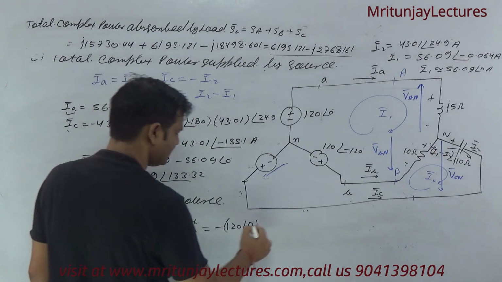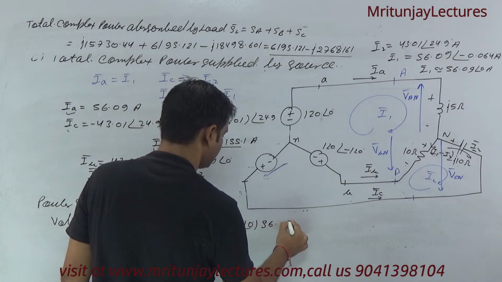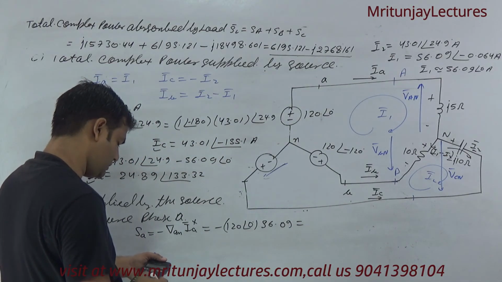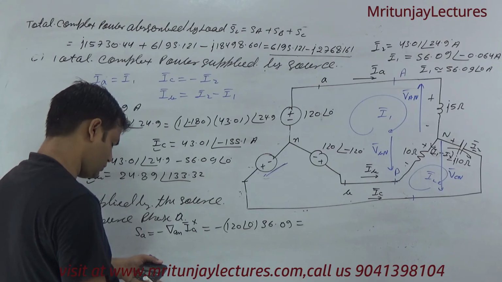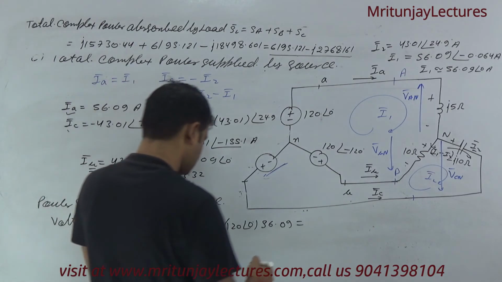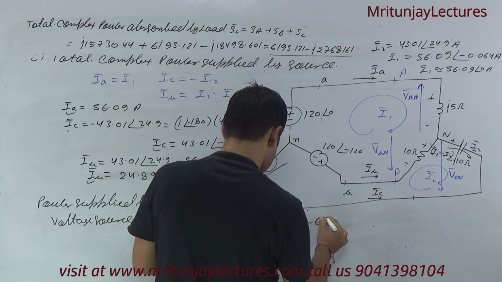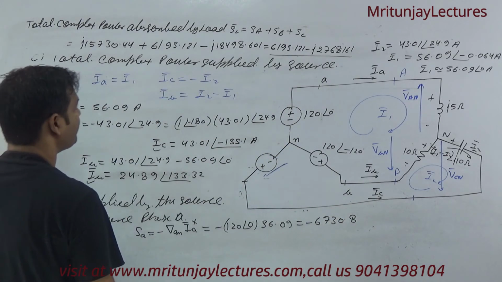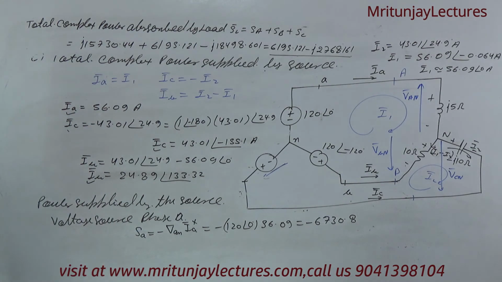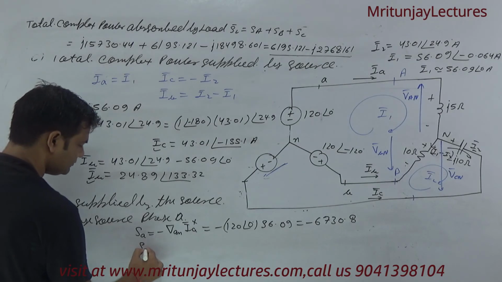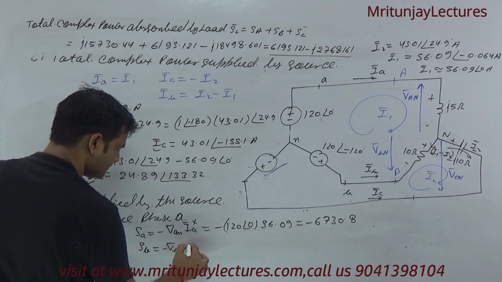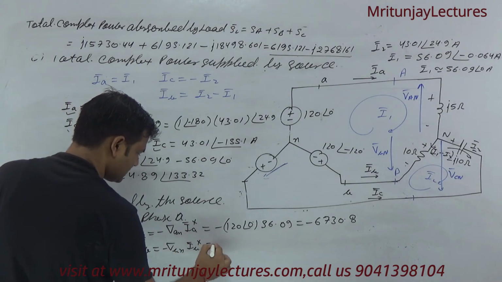What about IA? That is 56.09. So we got 120 into 56.09, that is minus 6730.8. Clear? Now next one, SB is minus VBN into IB conjugate.